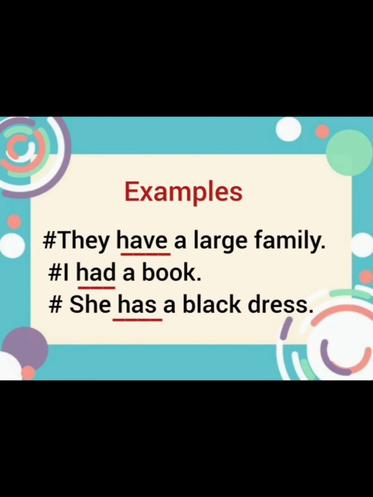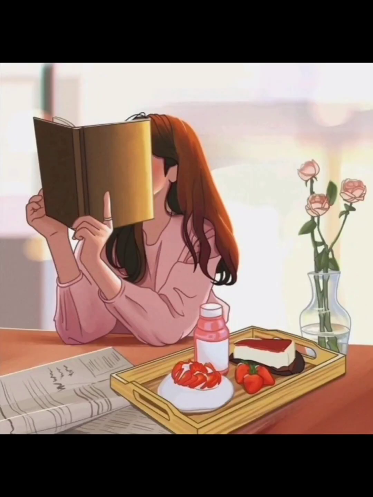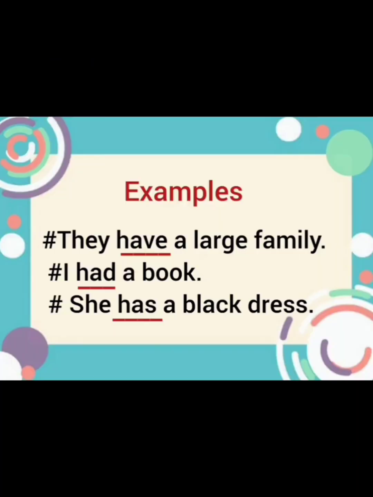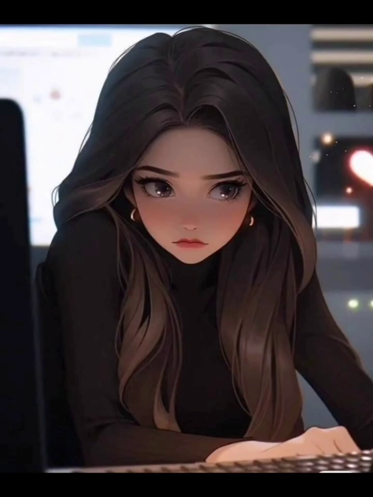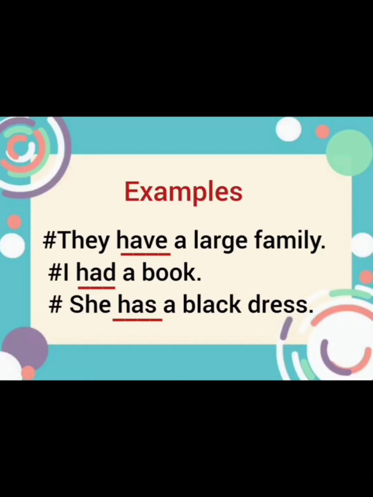They have a large family. Now, here this is the possession of they. I had a book because that book was mine. I was the owner of that book. That's why I have used this word here. I had a book. She has a black dress. Now, in these three examples, has, have and had are functioning as the main verbs. They are not helping any action word. That's how they are under the heading of verbs.